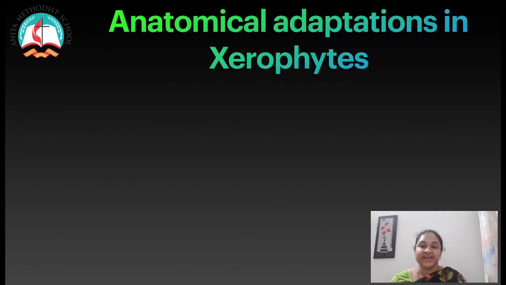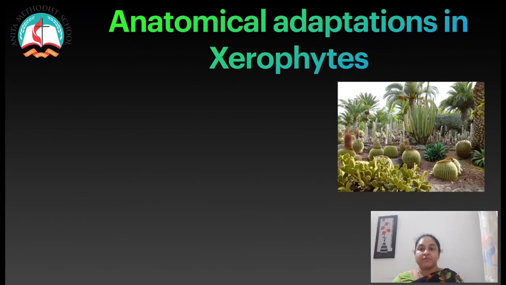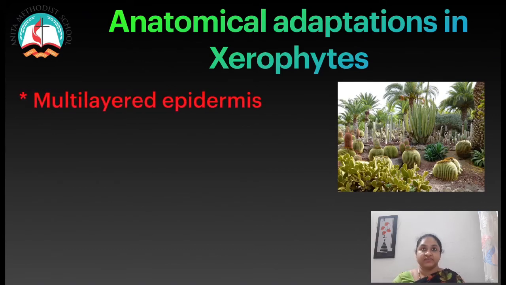Then it is about the anatomical adaptations in xerophytes. The presence of a multi-layered epidermis with a heavy cuticle prevents water loss due to transpiration. Then we have the hypodermis, which is well developed with sclerenchymatous tissues.